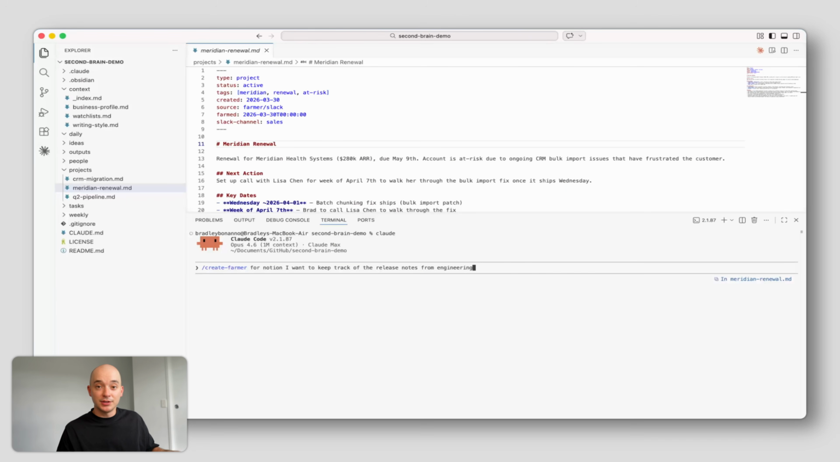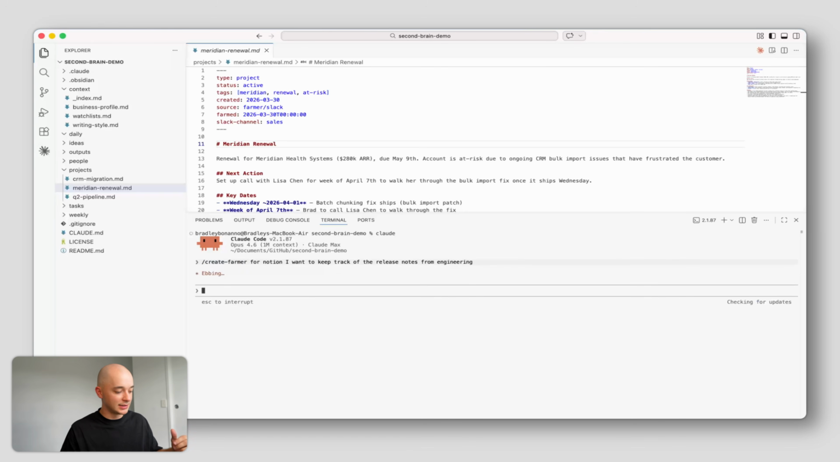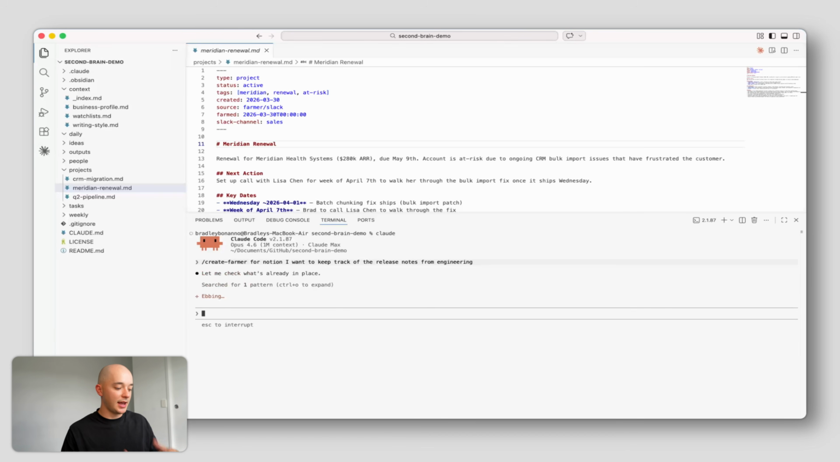The only prerequisite here is that you need to have an MCP connector available for that tool, and preferably a remote hosted connector. I'm going to create a Notion context farmer, and I want to keep track of all of the release notes that are coming out from engineering that get published to Notion every single week. So let's go. It's super easy. You just call the create farmer skill and it goes and handles it all for you.